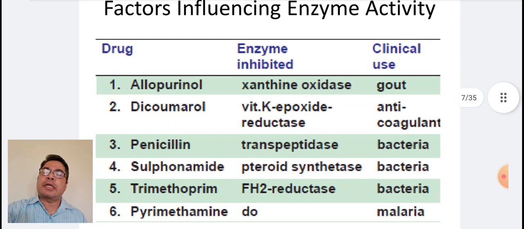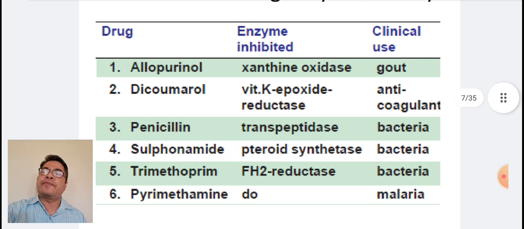Here are certain examples of the competitive inhibition. Allopurinol inhibits xanthine oxidase and is an anti-gout agent. Dicumarol inhibits vitamin K epoxide reductase enzyme and is an anticoagulant agent. Penicillin inhibits transpeptidase enzyme and is an antibacterial agent. Sulfonamide inhibits folate synthetase and is an antibacterial agent.